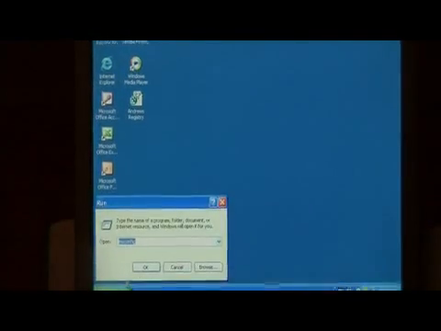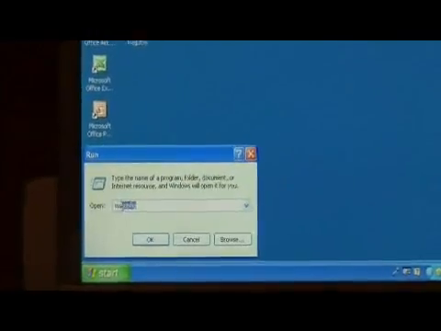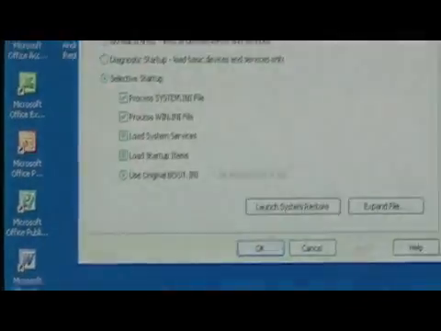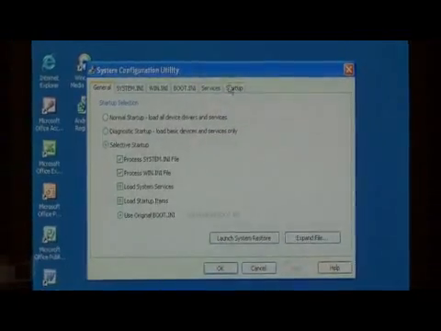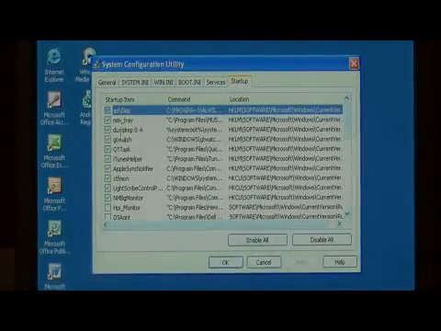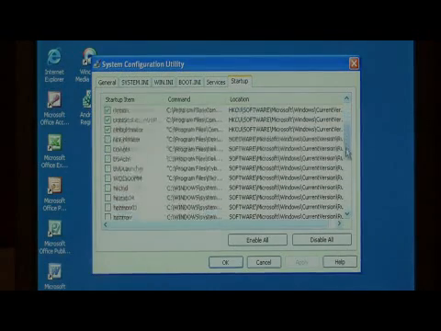Click on Run under the Start menu. Let's type msconfig and press OK. Go to the Startup tab, and you'll see all the programs that run when your computer starts up.